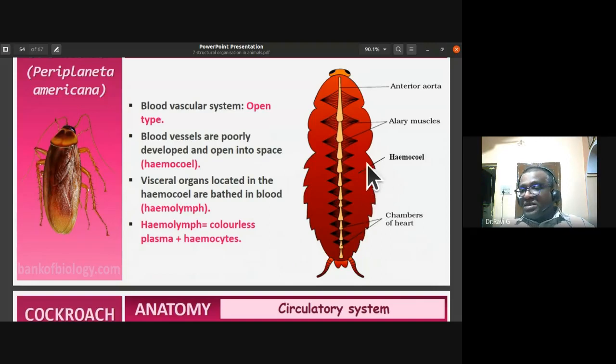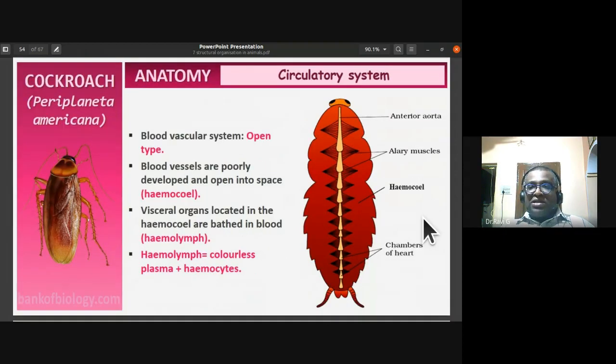So the body spaces contain the blood, which is directly pumped into them. The visceral organs located in the hemocoel are bathed in the blood, which is hemolymph. Hemolymph equals colorless plasma plus hemocytes. This is the type of circulatory system that they have.